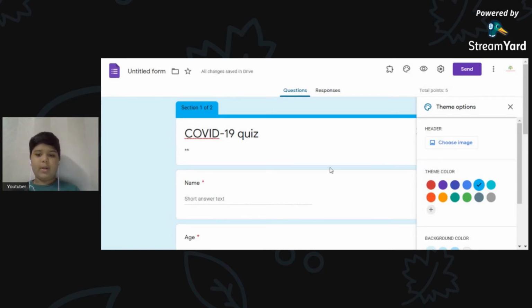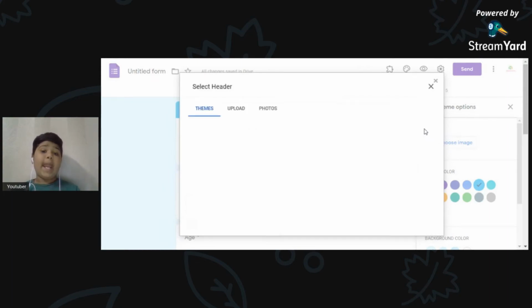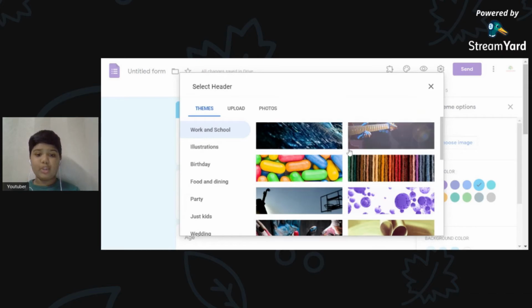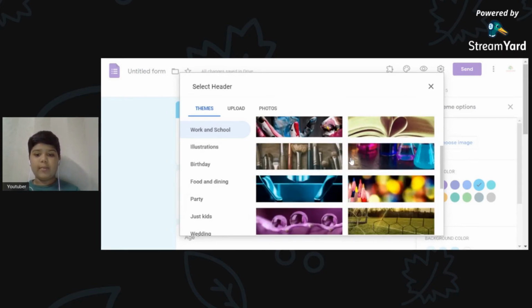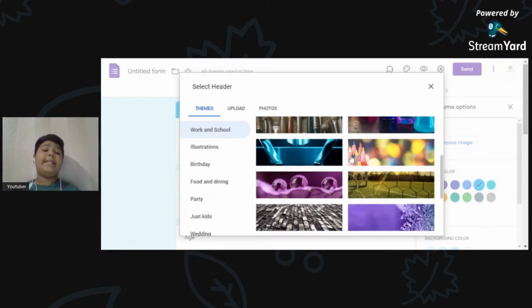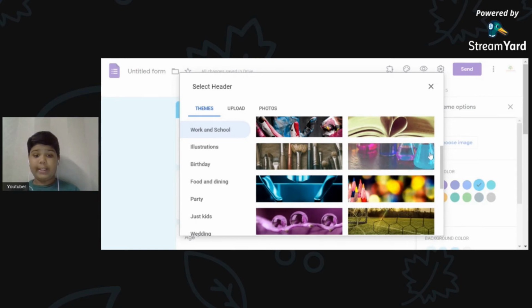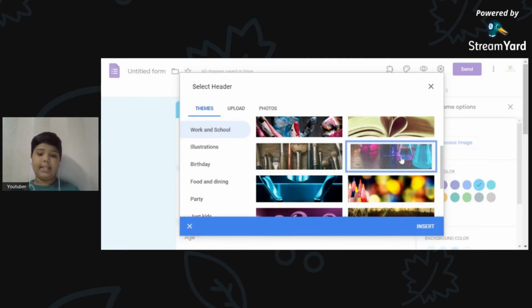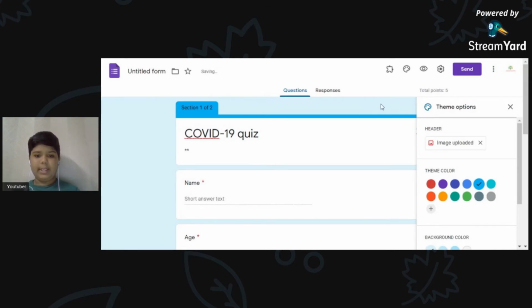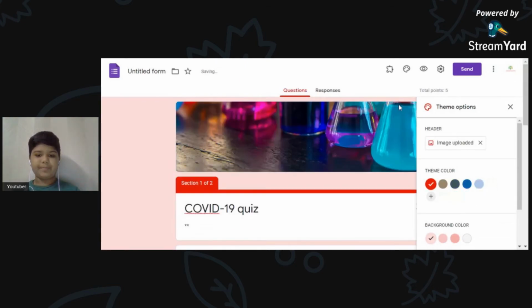If you don't want those either, you can click on this choose image button and it brings up a header image on top of your Google Form. Since COVID-19 is more about scientific things, I'm just going to add these conical flasks. Just click on the button and click insert, so it brings up the picture.